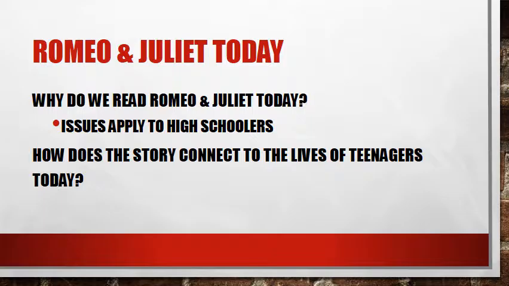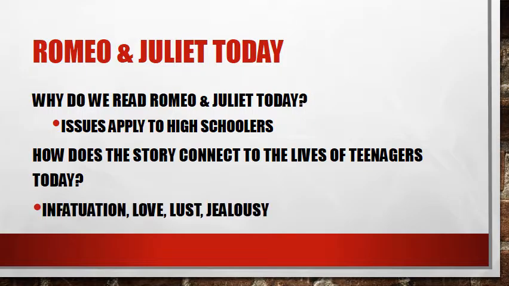Well, it connects in 4 really strong ways. The first is through infatuation, and that is the obsession people have for each other when they first are attracted to one another. It also connects by looking at what real love is, and then it looks at lust, and that is how people are thirsty for each other. That is the physical attraction part. And then lastly, it connects through jealousy. So infatuation, love, lust, and jealousy. And that's all the notes that we have for today. Go back and do the questions that I had you circle, and then you can move on your checklist.